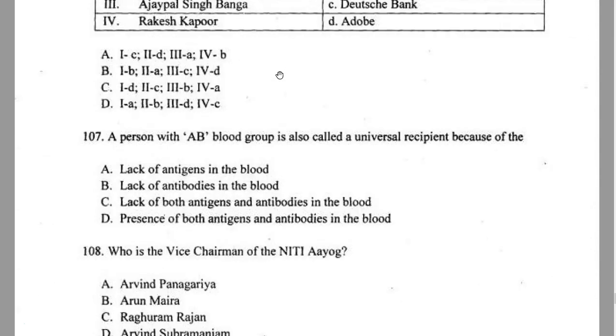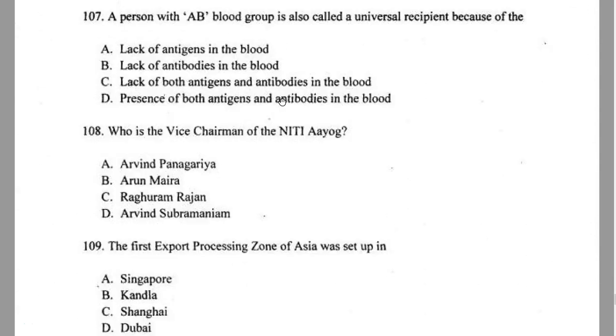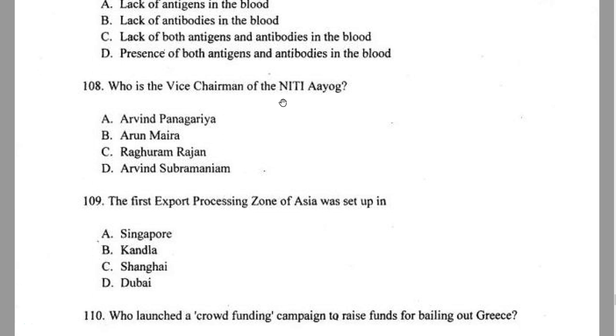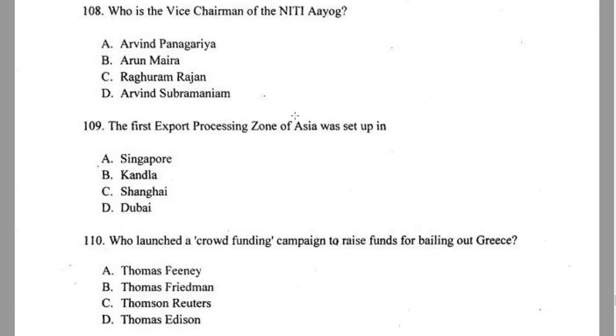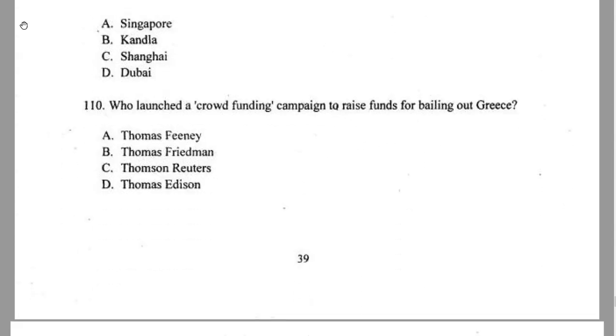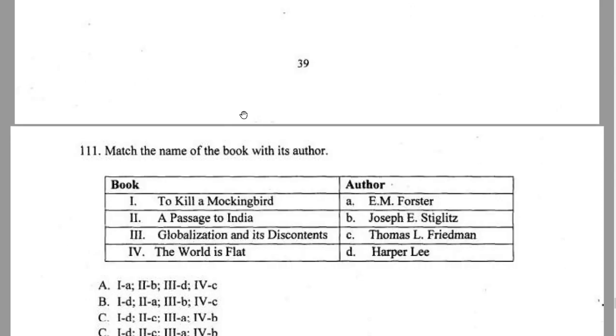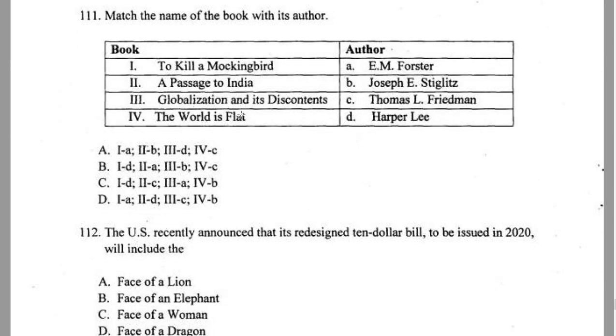Now let's move ahead and see what we have. AB positive blood group, you know it, you can go ahead with it, otherwise leave it. Who is the vice chairman of Niti Aayog? Again, it was an important point, a lot of news talked about it, so you should know about this. First export processing zone, you can leave this. Crowdfunding, Greece bailout, same economics stuff. As far as your GK is concerned, to get this kind of score, you should be marking around 4 to 5 questions and nothing more than that.